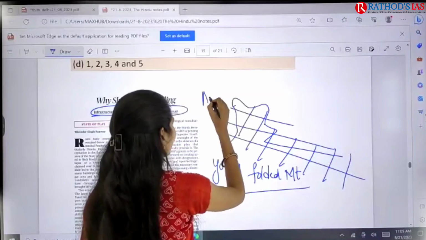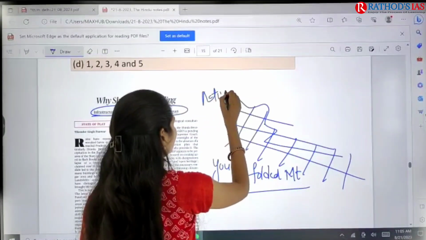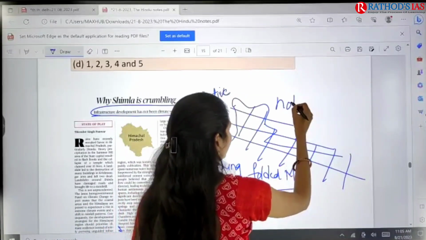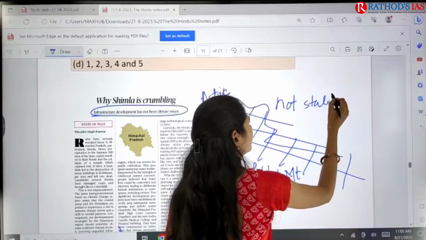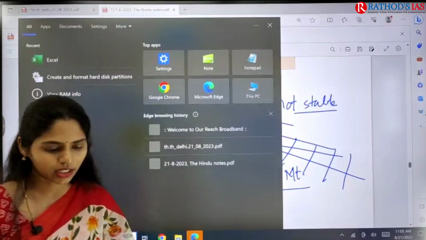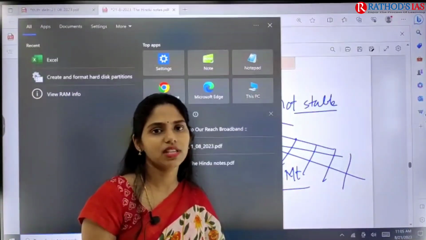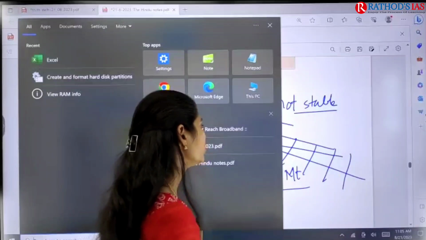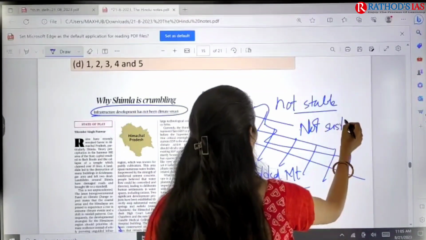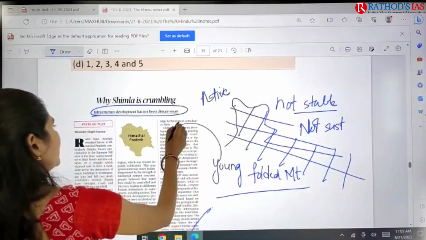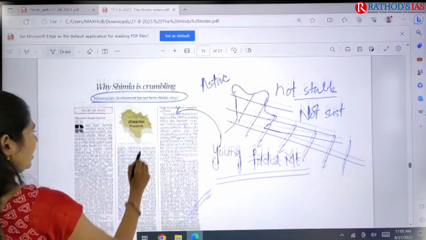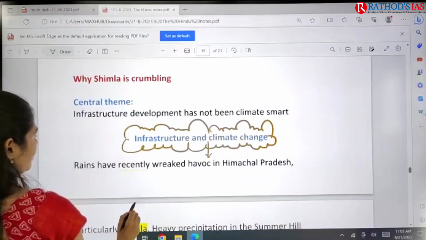So they are very much active, and they are not stable. Because of this, if we go for any developmental projects like roads, railways, dams, hydroelectric power projects, they are not sustainable. They are not sustainable. This is the thing mainly said by this article. So this is the crux. And now let us see in detail what the author wants to say here.